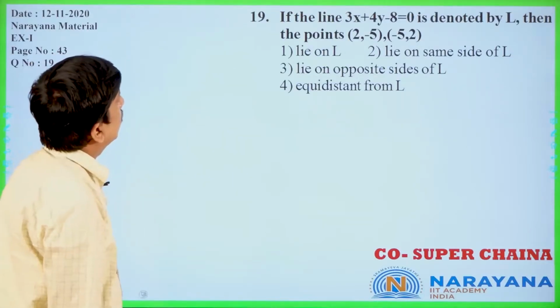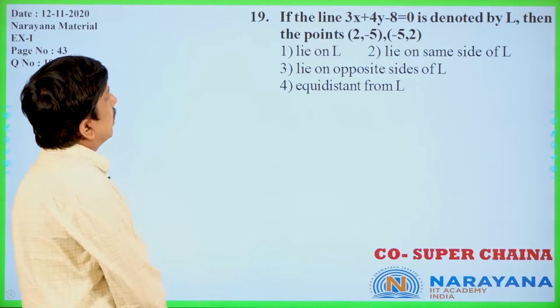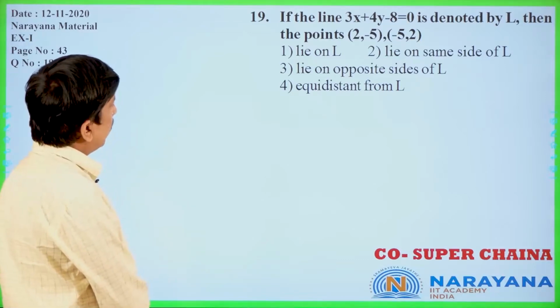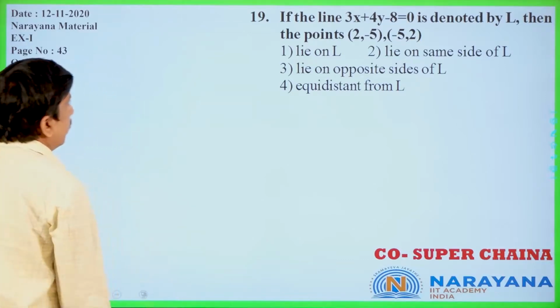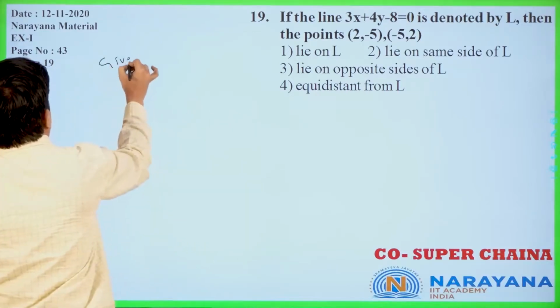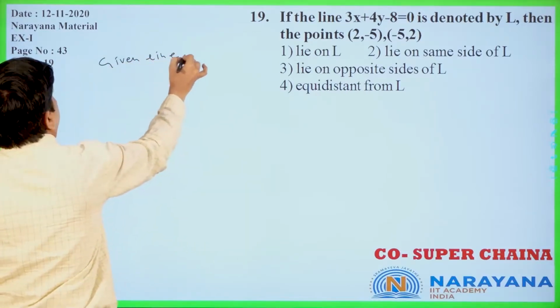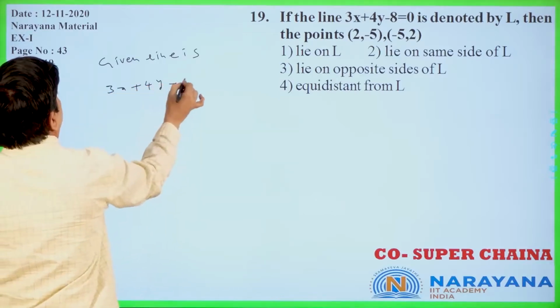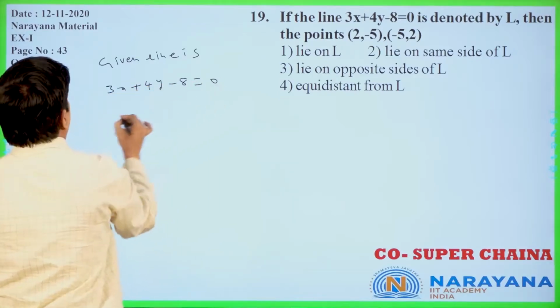If the line 3x plus 4y minus 8 is denoted by L, then the points (2, 5) and (minus 5, 2) lie on the same side or opposite side? Given line is 3x plus 4y minus 8 equal to 0.